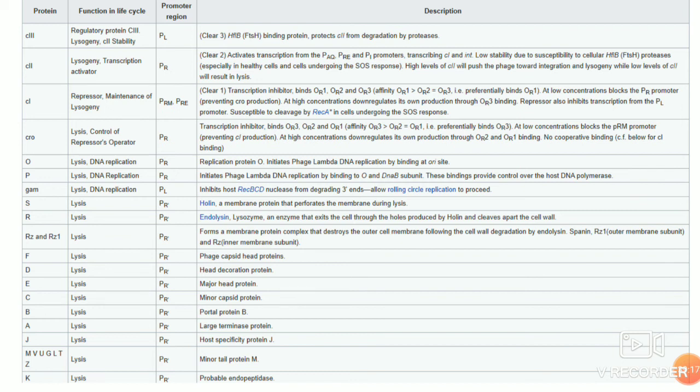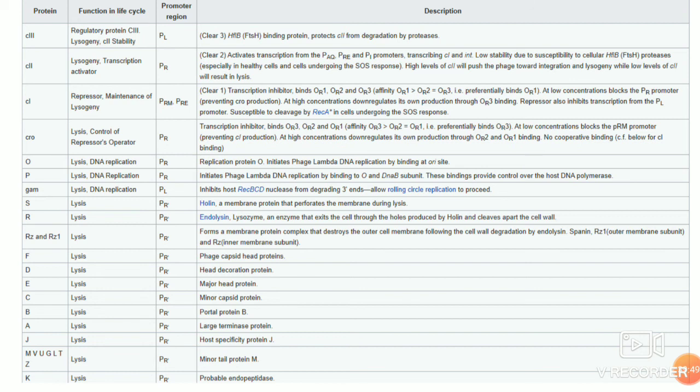O is a replication protein that initiates lambda DNA replication by binding to the ORI origin site. P protein initiates phage DNA replication by binding to O and the DnaB subunit. And GAM inhibits the RecBCD nuclease by degrading 3' ends, allowing rolling circle replication to proceed.